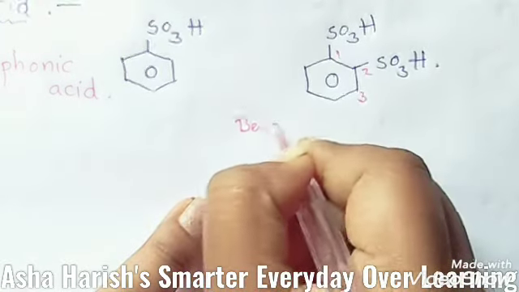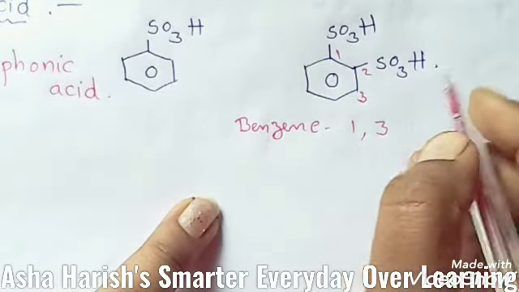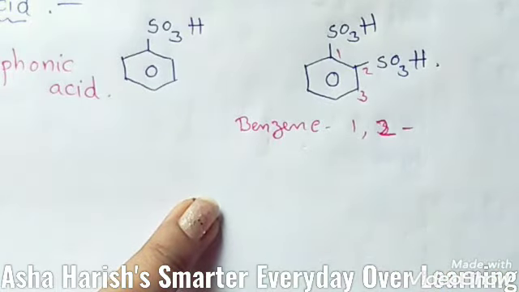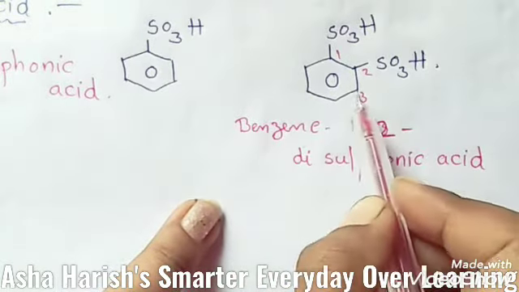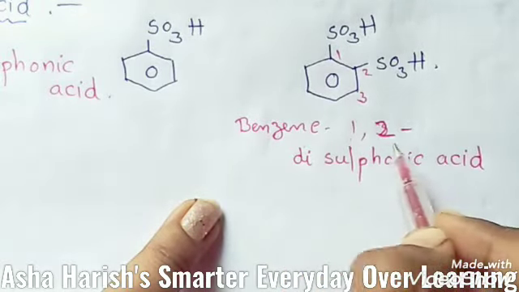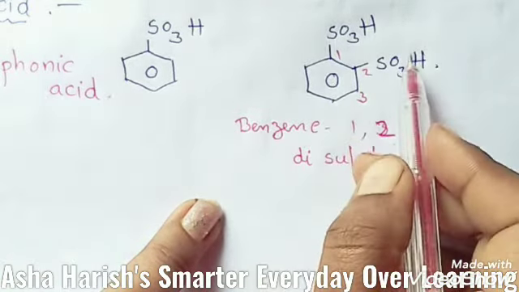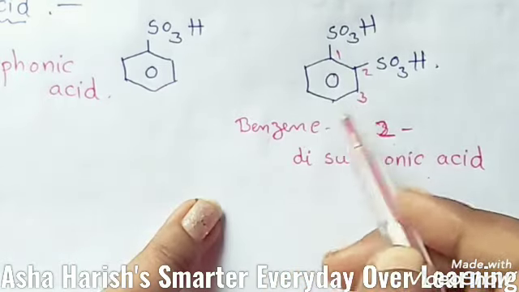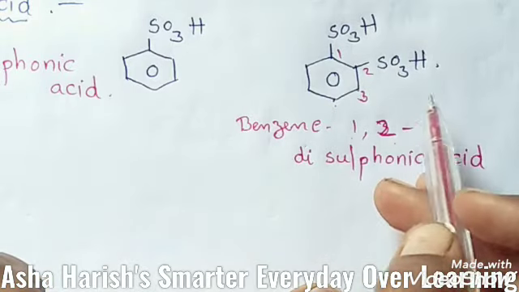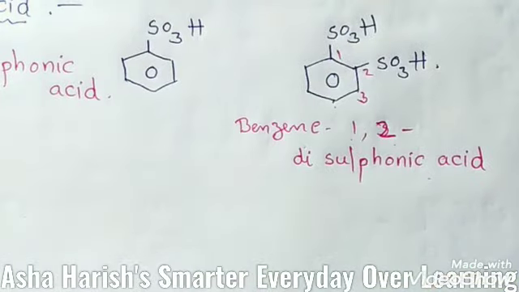So you should represent that this is the benzene ring, and at 1 and 2, 1,2-disulfonic acid. Suppose at the third carbon the SO3H group is located, that name should be 1,3-disulfonic acid. Suppose at the fourth carbon the same group is located, 1,3,4-trisulfonic acid. Like that you should represent the presence of sulfonic acid on the benzene ring. Let's see the next example.